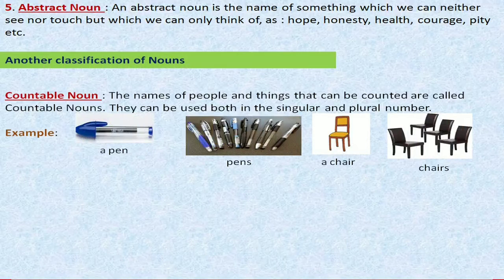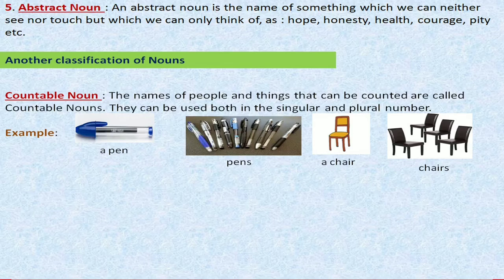The first one is countable noun. What is a countable noun? The names of people and things that can be counted are called countable nouns. That means the things or the persons that we can count. Okay? These are called countable nouns. But the point is they can be used both in the singular and plural number.